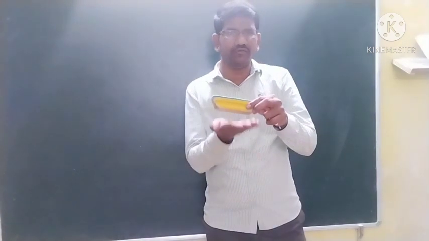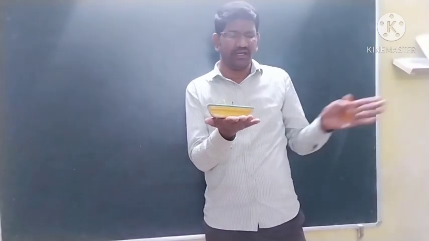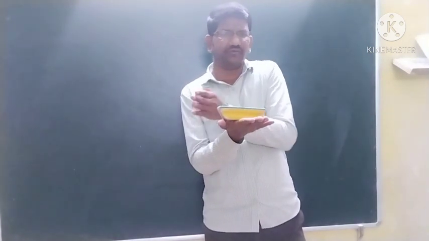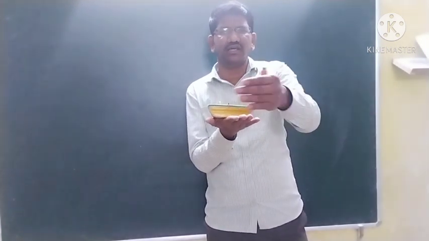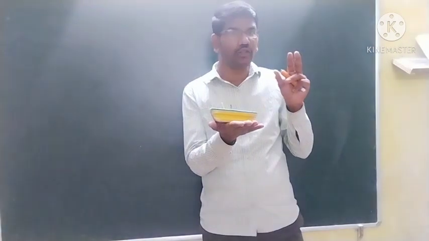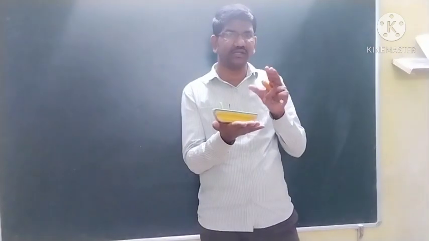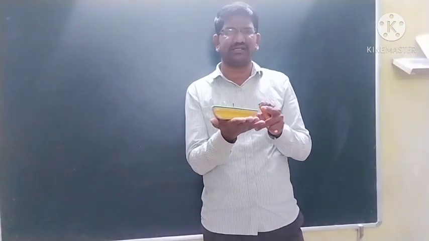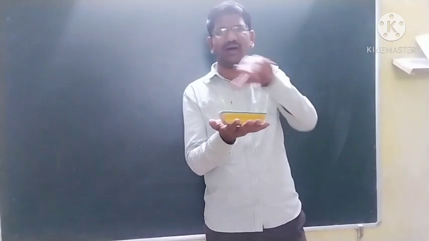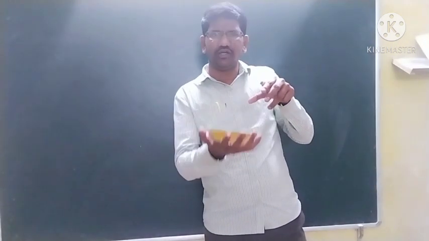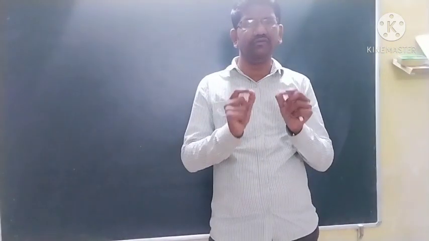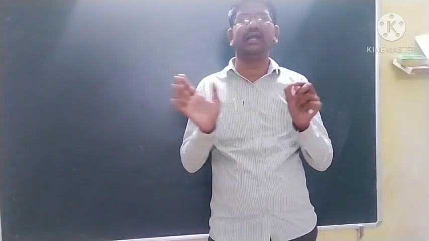The normal force exerted by my hand is in the upward direction, and even if you consider the air forces, they will exert some force on this: air from this side exerts a force on it, air from this side also exerts a force. If you consider all those forces also, the net force must be zero, then only the object will be at rest. Otherwise, if the downward pull is more, the body keeps on going. If it is a huge mass, and I am unable to apply the force, then the downward force is more, it will fall down. So remember students, a single force can never keep the particle at rest.